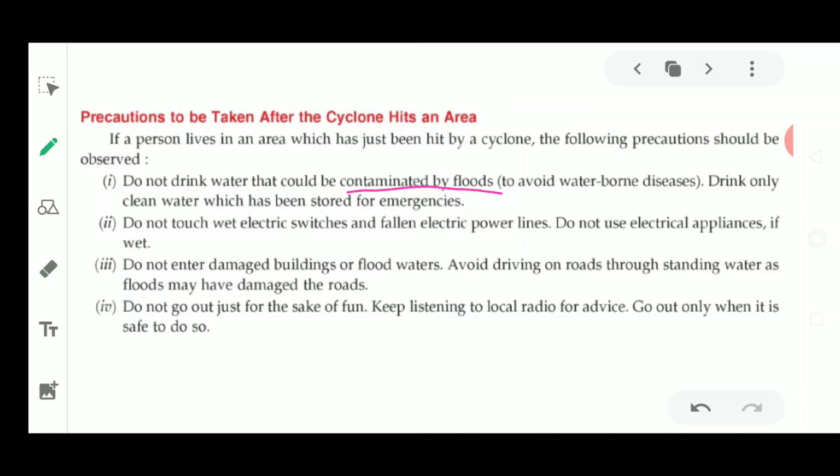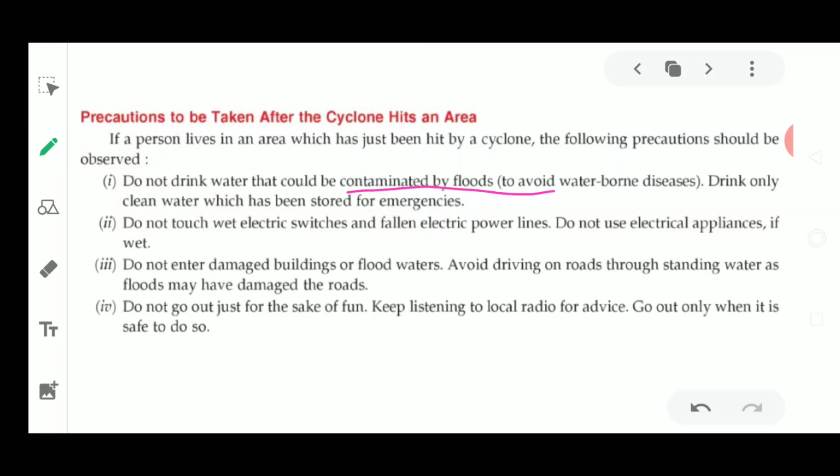Contaminated means it might contain waterborne diseases, bacteria, and viruses. Drinking water should be kept clean and stored for emergencies. You should not drink dirty water; drink only clean and safe water.